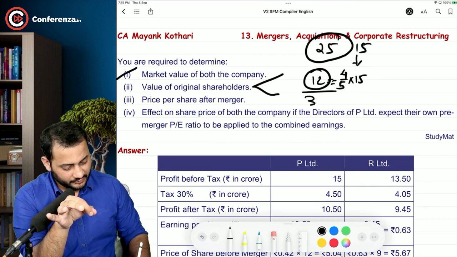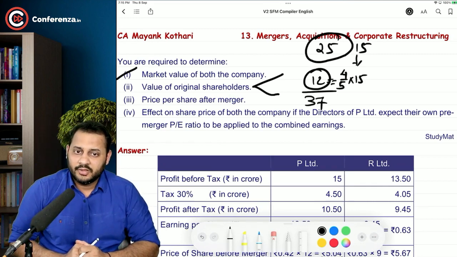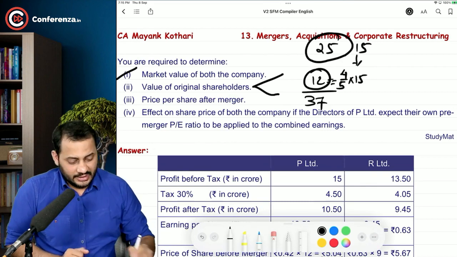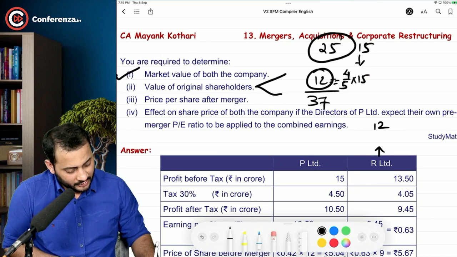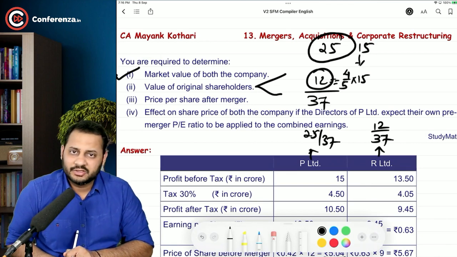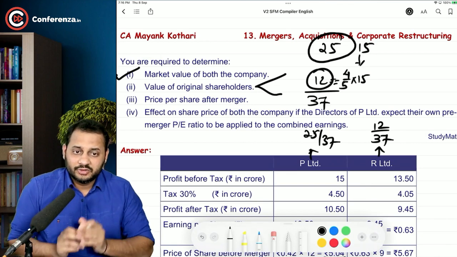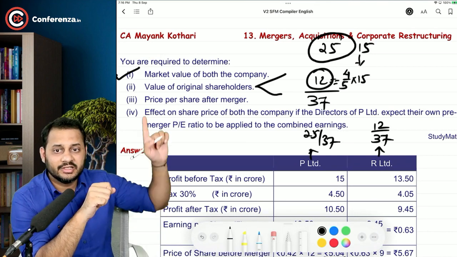Total number of shares will be 37 crore after the merger. Okay, 37 crore. That means R Limited is holding 12 by 37, P Limited is holding 25 by 37. If you want to calculate the percentage, you can do that. So this is the holding of both the shareholders. Question is asking you the same.